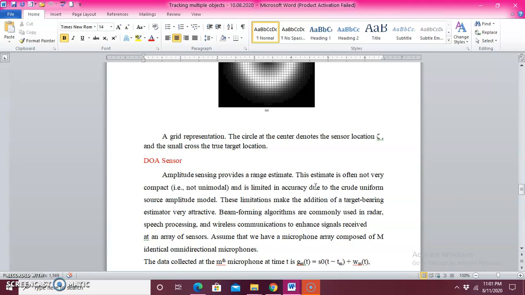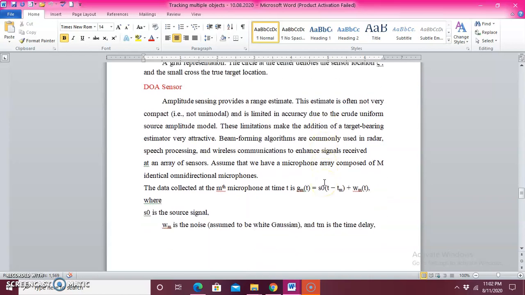speech processing and wireless communication to enhance the signal received at an array of sensors. And the calculation of this is, for a particular location, the mth microphone, Gm of t, which is equal to S naught of t minus Tm plus Wm. And what is that indication?